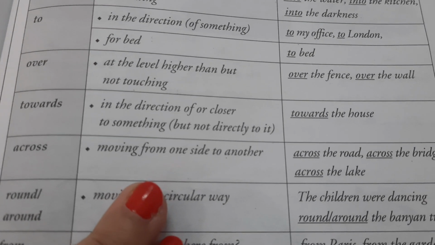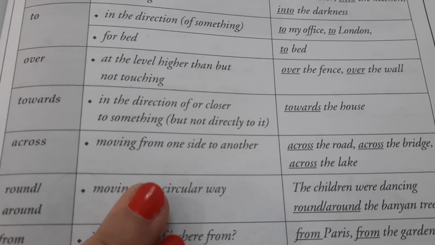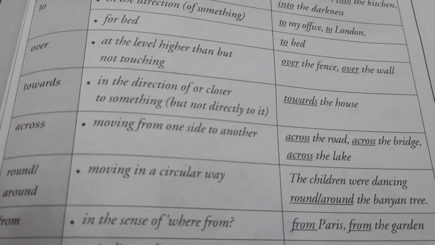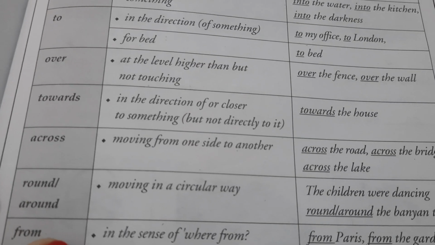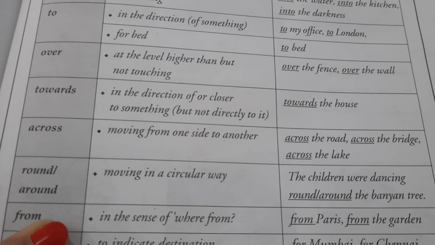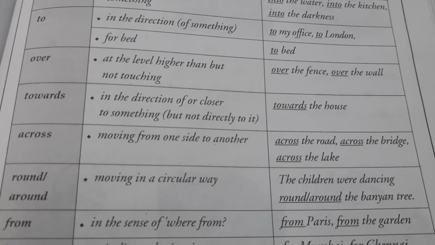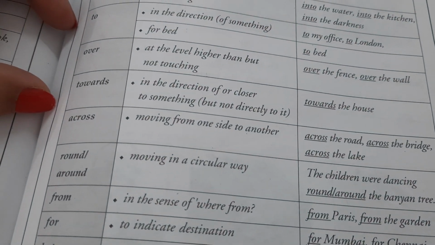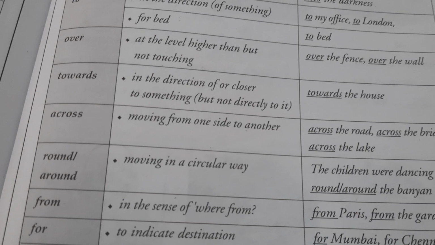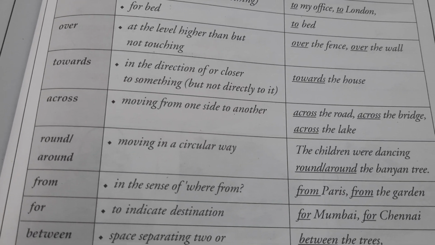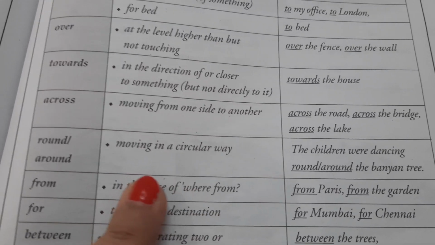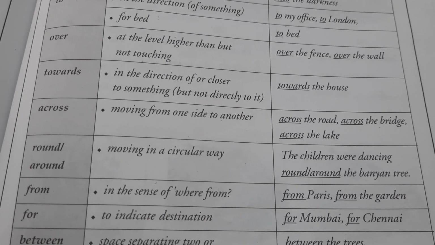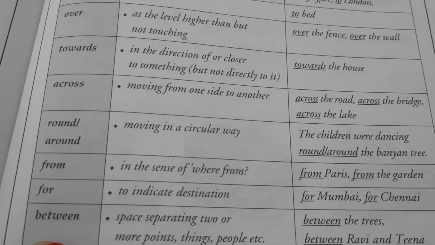Towards: in the direction of or closer to something, towards the house, कि उस direction में move हो रहा है. Across: moving from one side to another, across the road, across the bridge. You started from one edge and you end finishing at the other edge. Then is round, around, moving in a circular way. The children were dancing around the banyan tree.